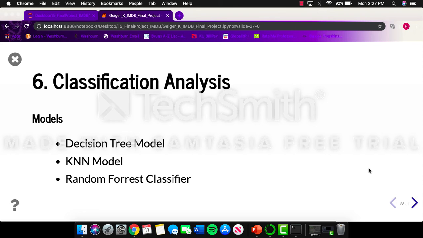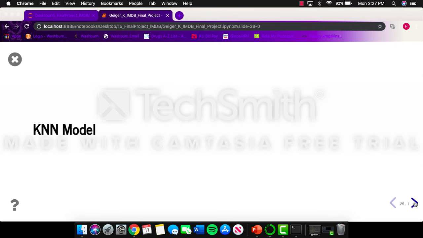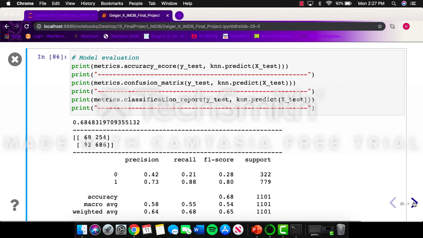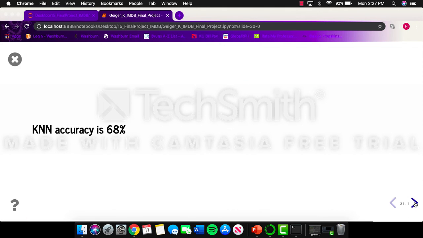The next model was classification analysis. The models I built were a decision tree model, k-nearest neighbor, and a random forest classifier. Out of those 3, my k-nearest neighbor model was the highest in accuracy, and here's that. It showed a 68% accuracy, so not the greatest, but it was still the highest that I could get for classification.